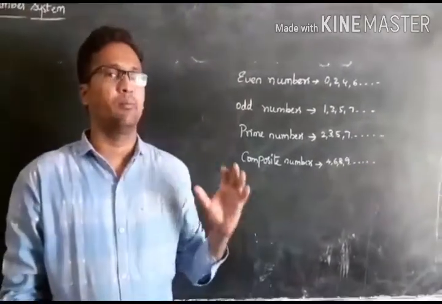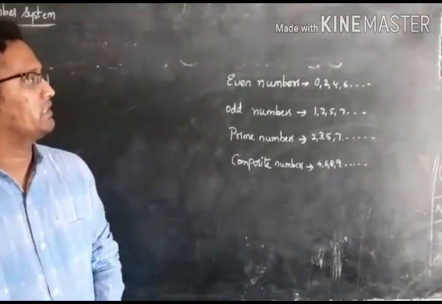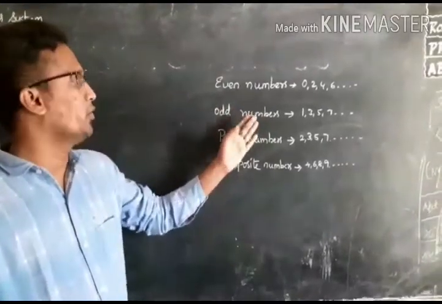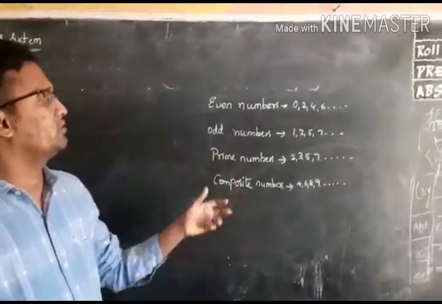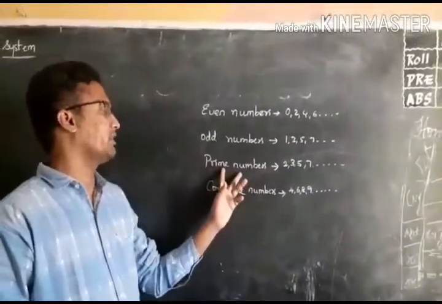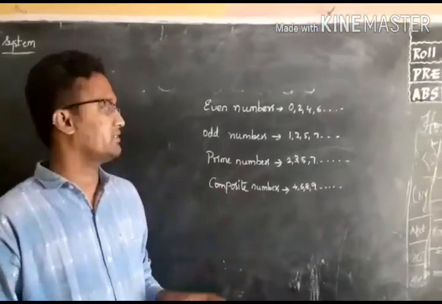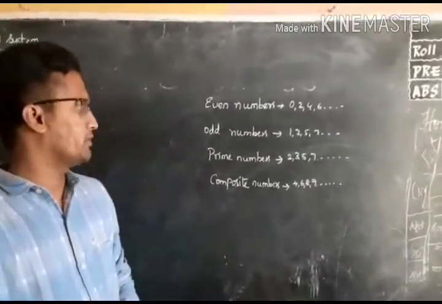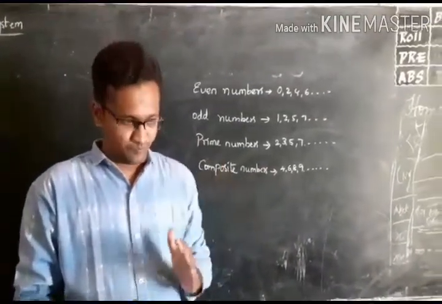This is just some basics in the beginning of the number system. Even numbers are the numbers which are divisible by 2, odd numbers are the numbers which are not divisible by 2, prime numbers are the numbers which are divisible by 1 and itself, or we can say numbers having exactly 2 factors. And composite numbers are the numbers which are not prime, or the numbers which have more than 2 factors. This is just an introduction to the number system in lower classes.